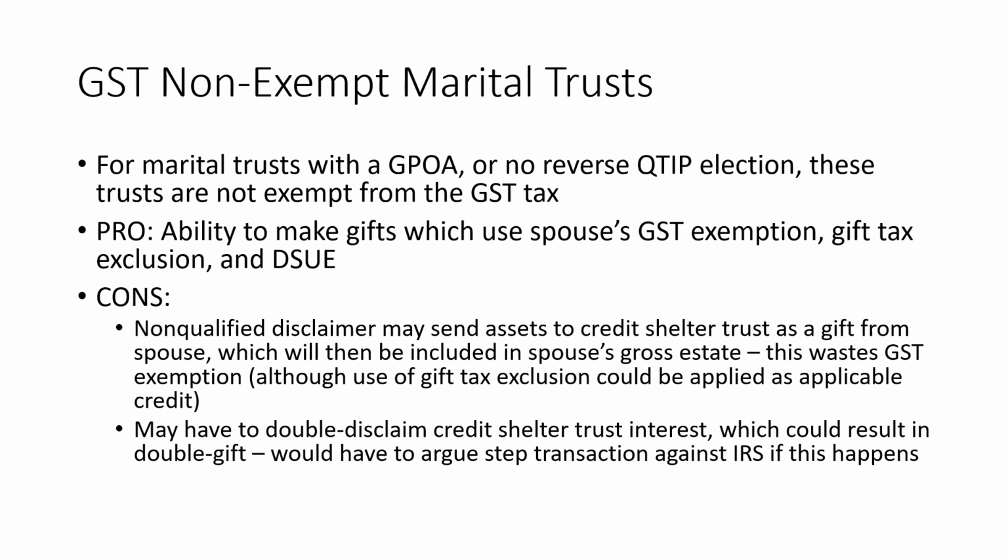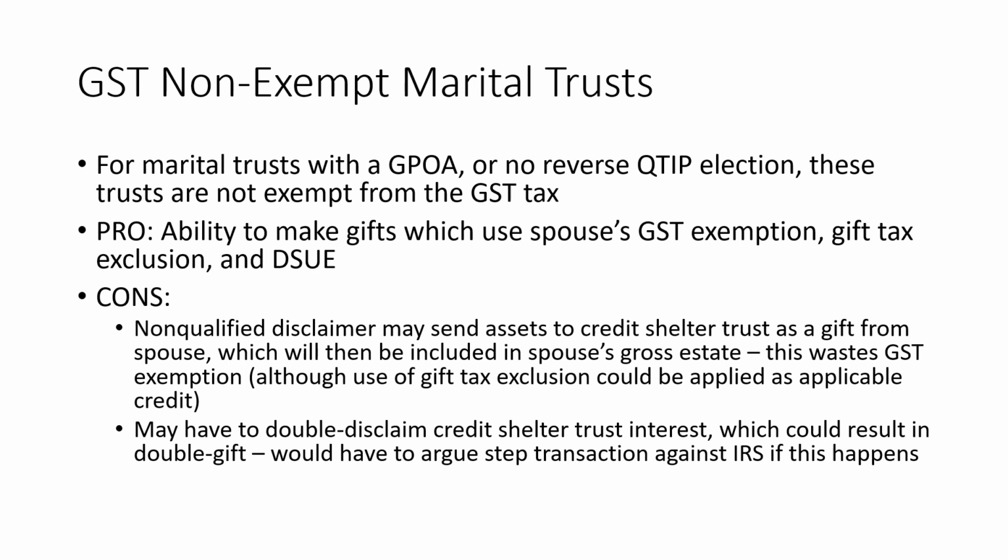If that were to happen, that wastes both the GST exemption and the gift tax exclusion, although the gift tax exclusion that's been used could result in a higher applicable credit against estate tax, but with the appreciation in assets post-gift being pulled back into the gross estate. Now, with that being said, you may have to look at a double disclaimer to get around this issue where you disclaim both the marital trust interest and the credit shelter trust interest. It's not a good idea, if there's a need for economic access to the assets, to just disclaim to the credit shelter trust, as I mentioned.